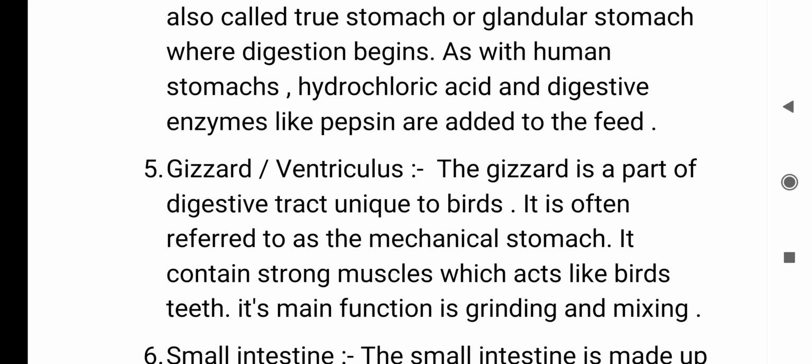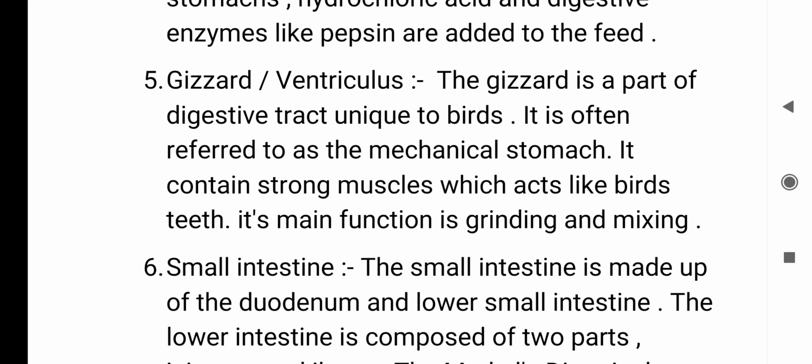And the fifth is the gizzard. The gizzard is also called the ventriculus. The gizzard is a part of the digestive tract unique to the bird. It is often referred to as a mechanical stomach. It contains strong muscles which act like bird teeth. Its main function is grinding and mixing.